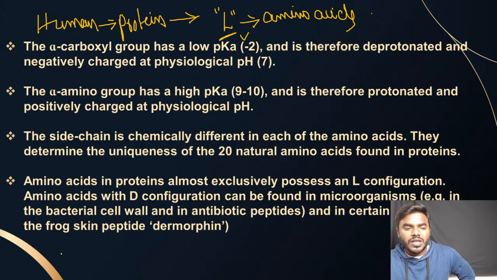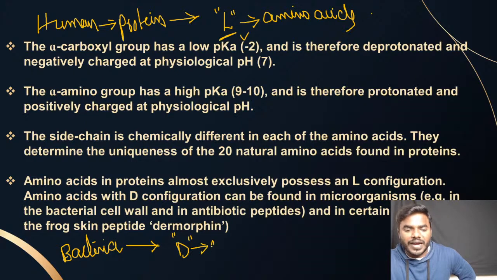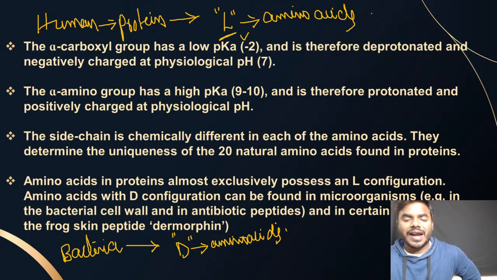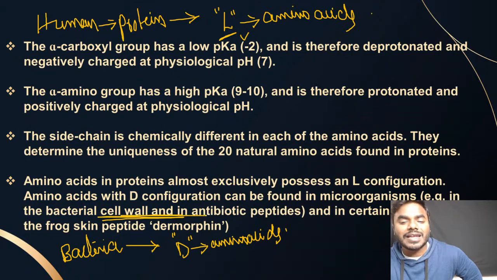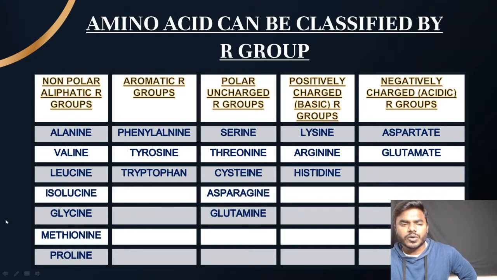Now, what about the bacteria, which has already been asked in the exam? In most of the bacteria, the amino acids are, friends, D amino acids, dextrorotatory, which can rotate the plane polarized light in the right hand direction. Example, everyone please remember, for example, most of the proteins that are present in the bacterial cell wall. Please remember that without confusion.